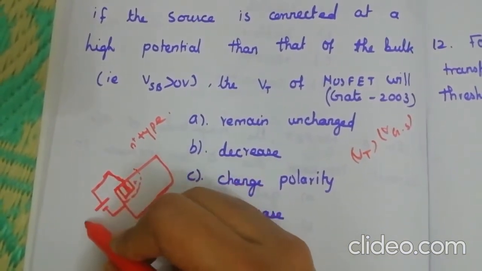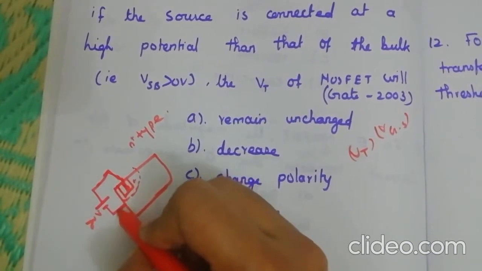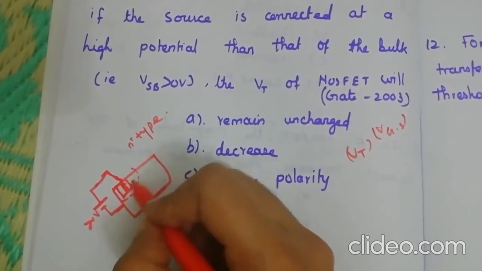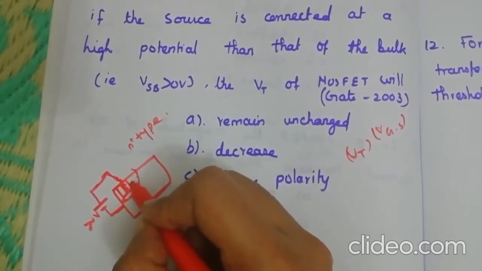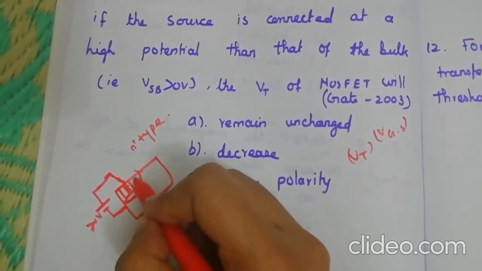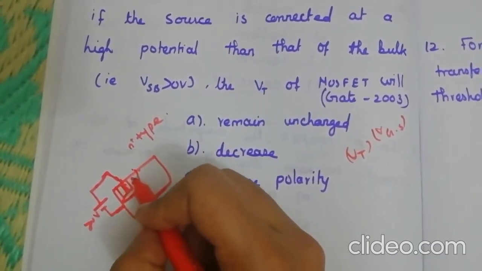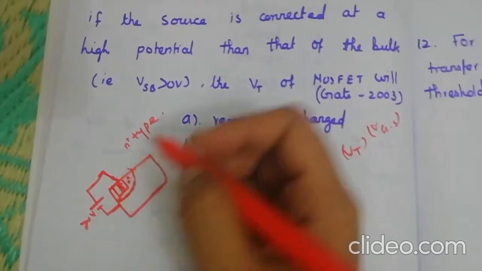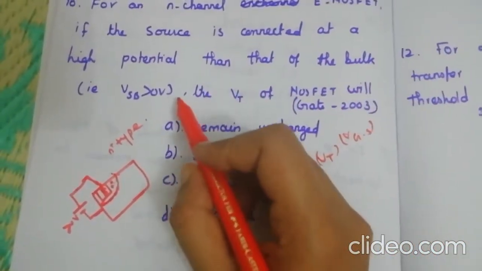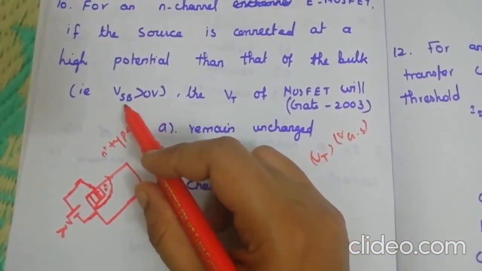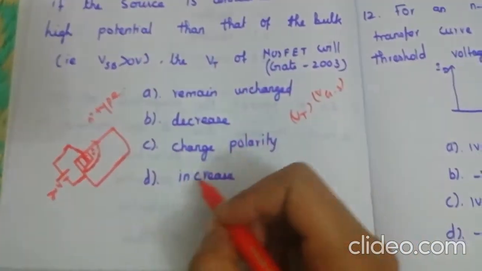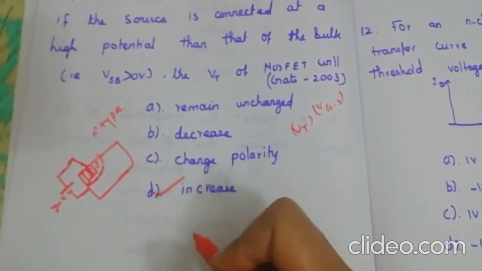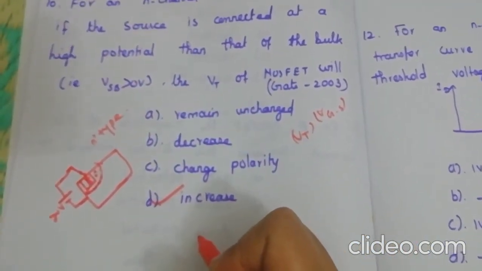So if you give greater than 0 volt here, the depletion region size increases around the source, so it will increase the threshold voltage of this device. So if you give a greater source to substrate voltage, we will get increased VT. So here the answer is D.